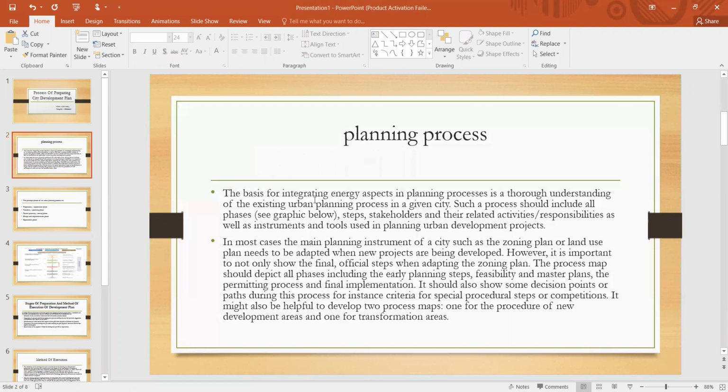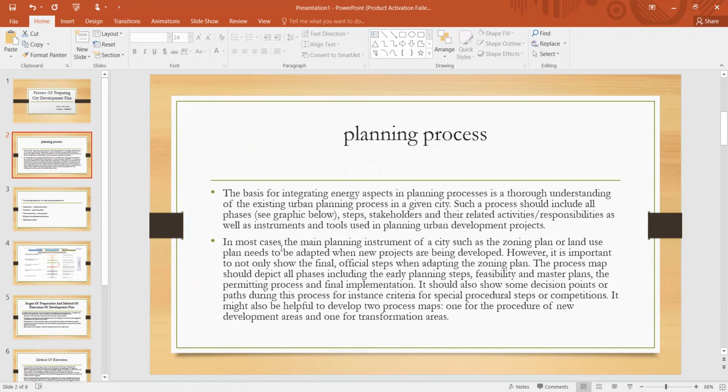Firstly, planning progress. The basis for integrating energy aspects in planning progresses is a thorough understanding of the existing urban planning process in a given city. Such a process should include all phases, steps, stakeholders, and their related activities, responsibilities, as well as instruments and tools used in urban planning development projects.